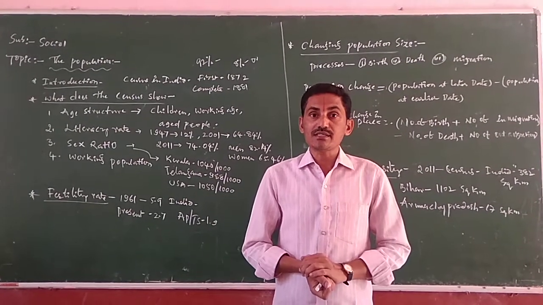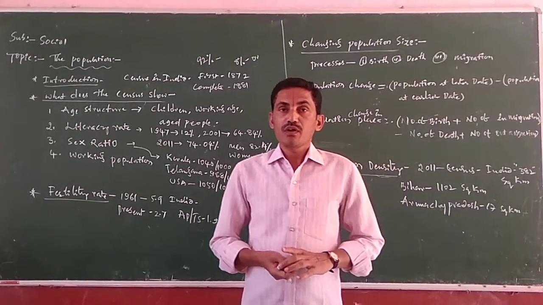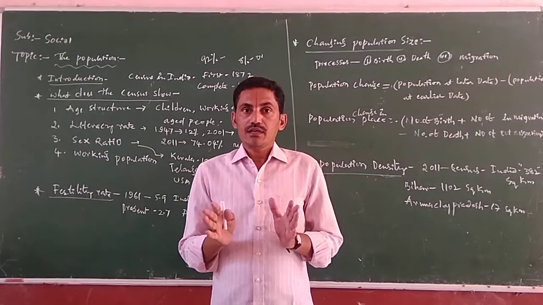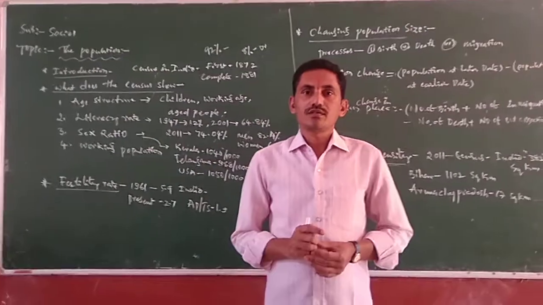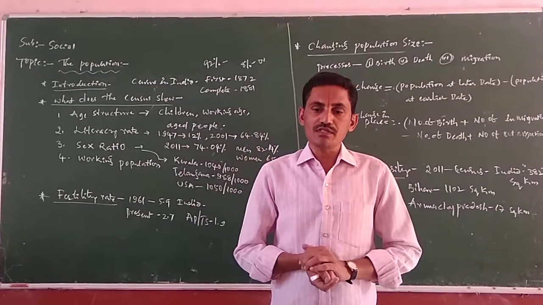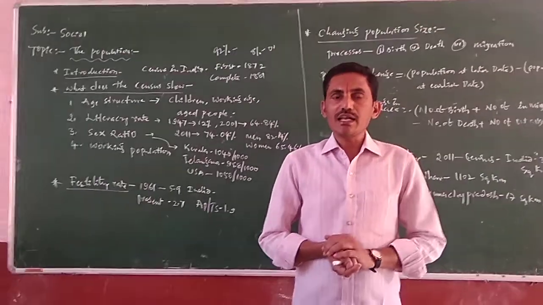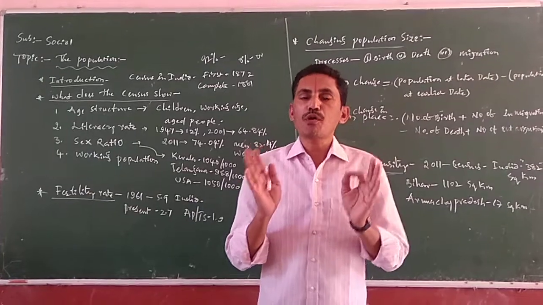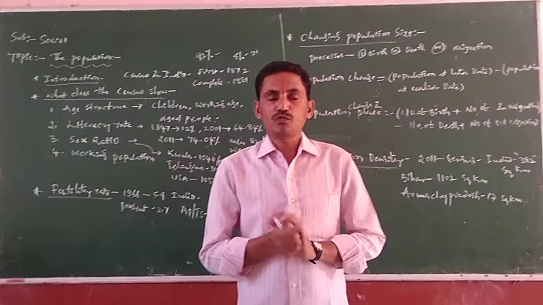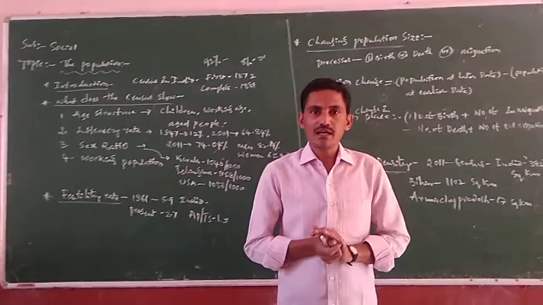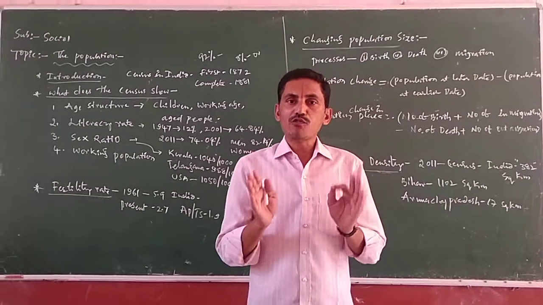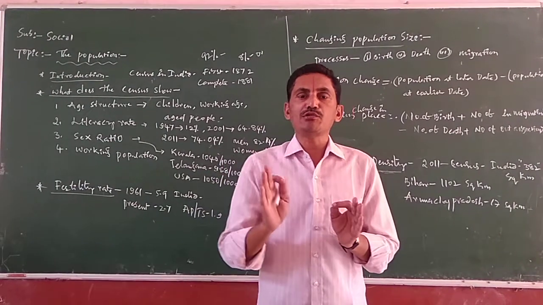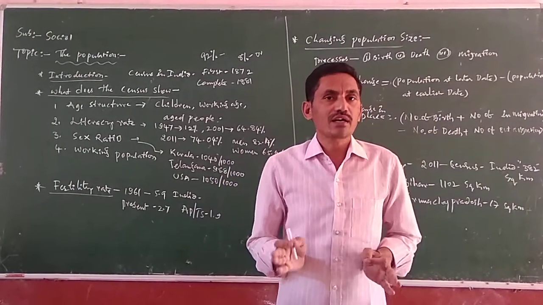What is a census? A census is a process of systematically acquiring information about the population.